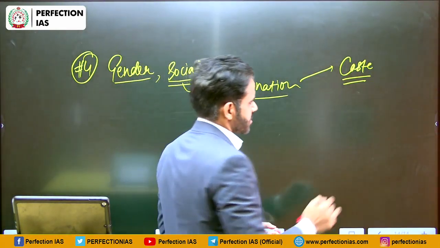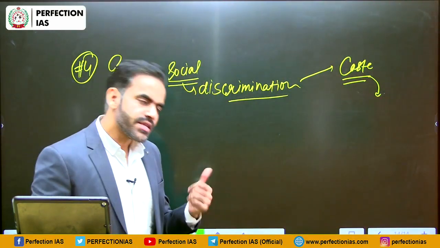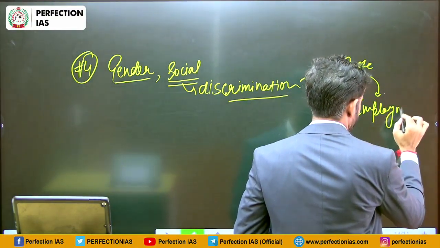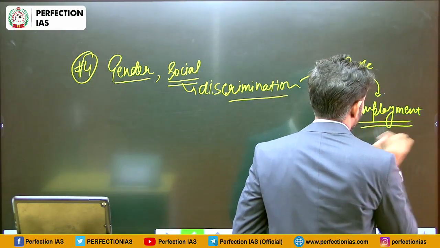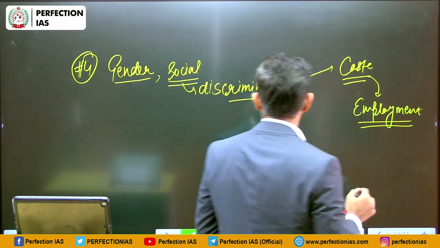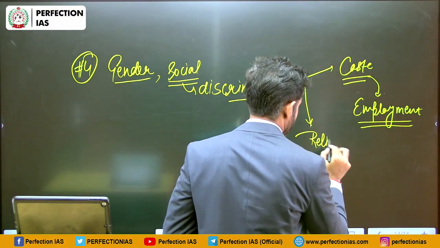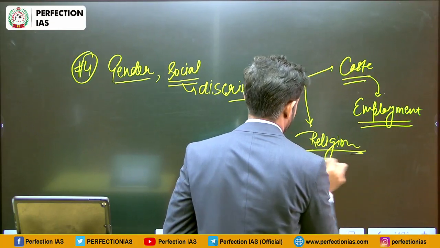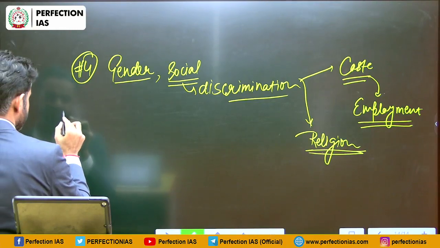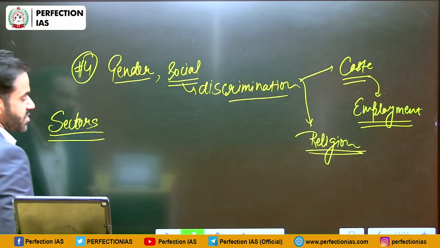See, in certain areas, even now, these caste practices are followed very seriously. So the employment depends on caste, and that is how the economic potential is hampered. So social discrimination on the basis of caste, on the basis of religion, may also lead to poverty. Apart from that, we have to discuss the sectors of economy, that how they are responsible for poverty.